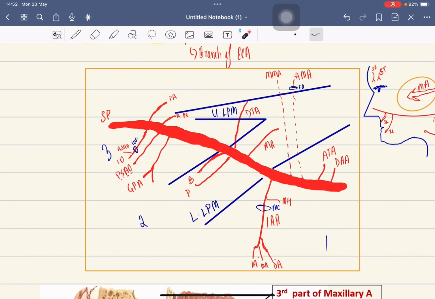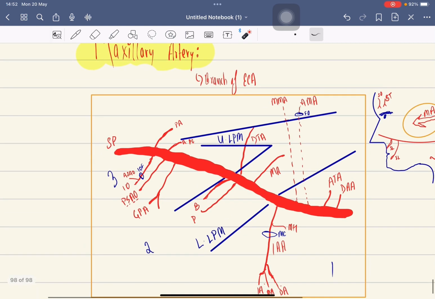The second part gives branches like the masseteric artery and deep temporal artery. Superficial temporal was the branch of the external carotid artery, but deep temporal is the branch of the second part of the maxillary artery. It also gives the buccal artery and pterygoid branches. And this is our third part.